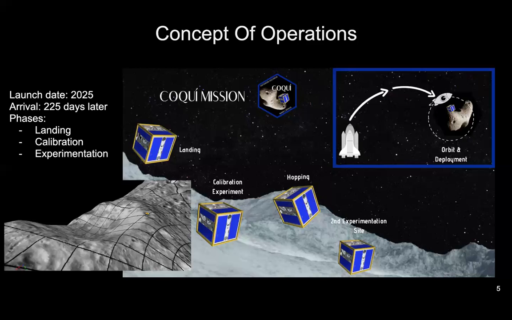After touchdown, Bohiki will orient itself upright if needed using the moving mechanism. Once it is upright, Bohiki will begin its instrument calibration. After calibration is completed, it will survey the area with its camera and collect data with its radiometer and hyperspectral microscope. If everything is in order, Bohiki will proceed to the next experimentation site.